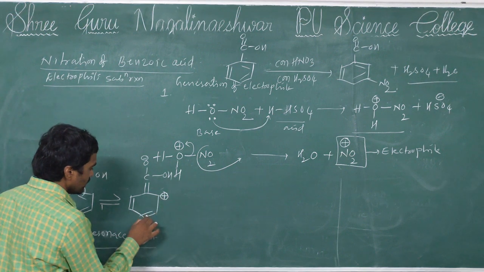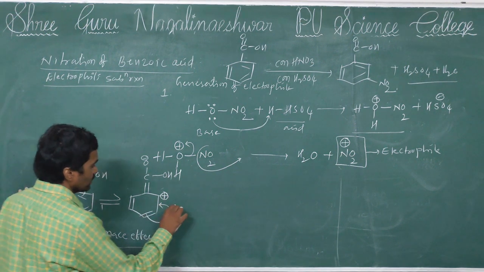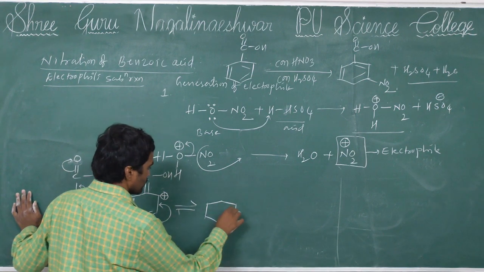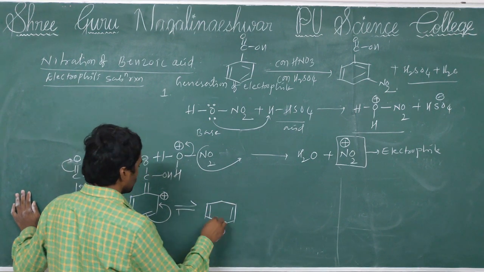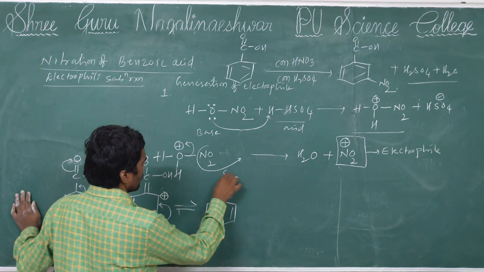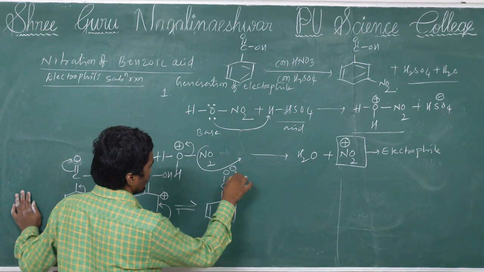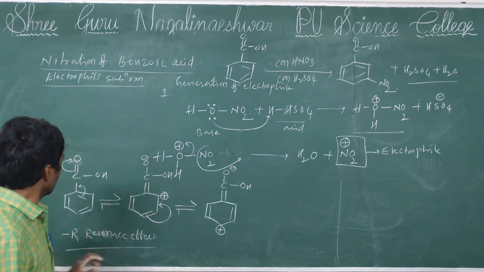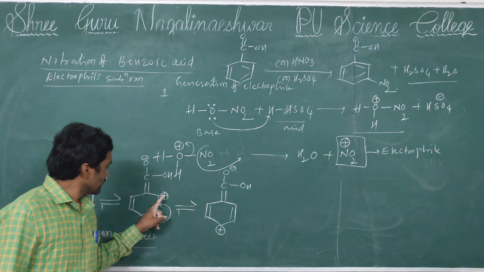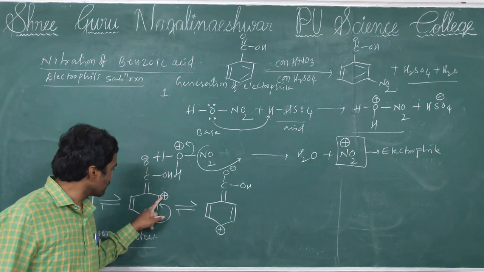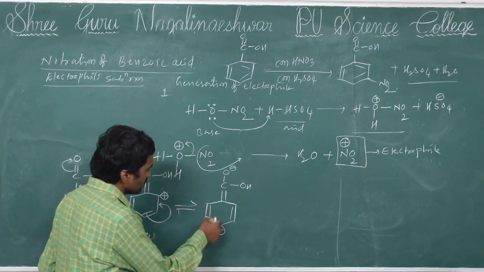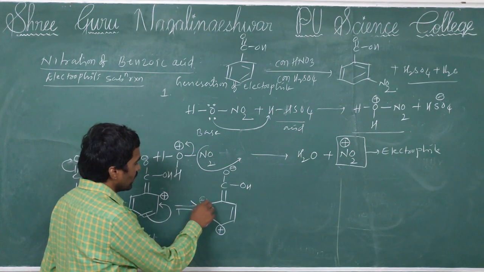Again this pi bond shifts here, O minus OH. See, in the resonance structure of benzoic acid, positive charge is generated at ortho as well as para. If the bond shifts here also, again positive charge is generated at the ortho position.